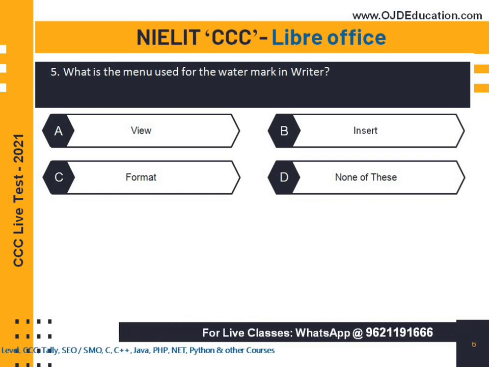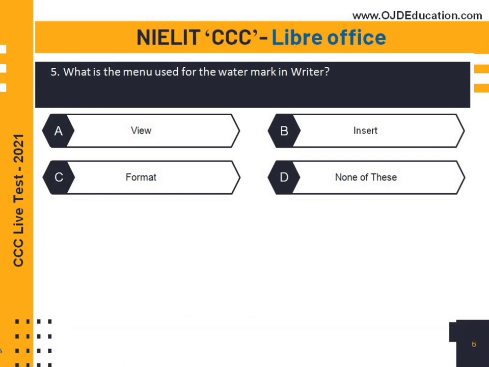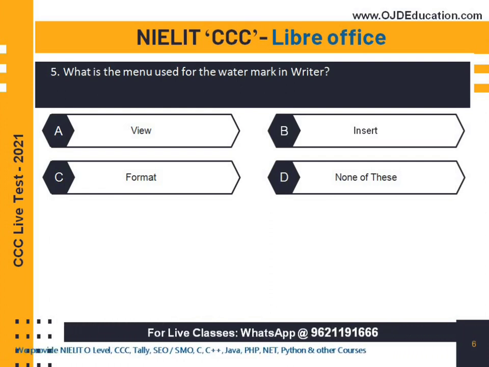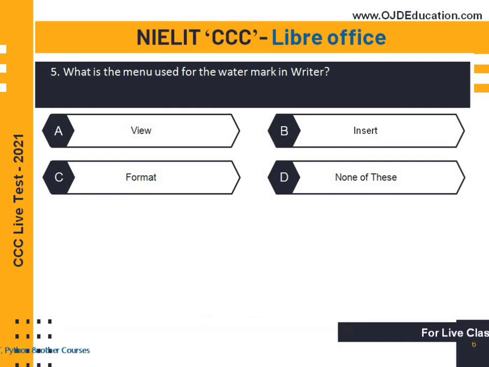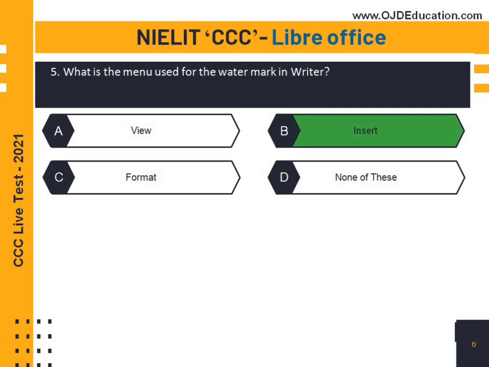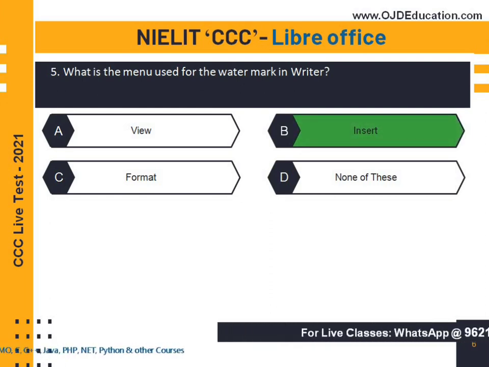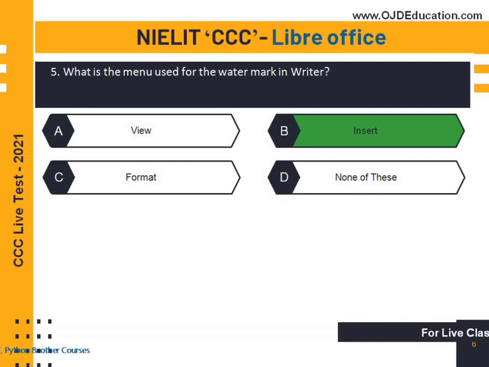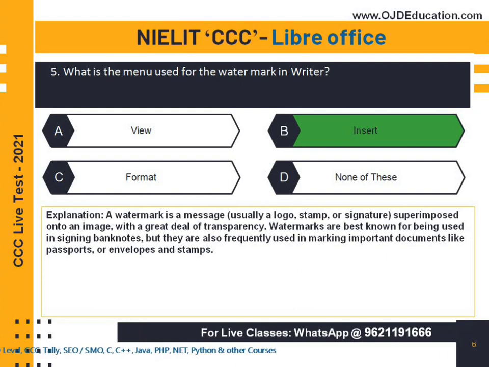What is the menu used for the watermark in Writer? Why do we use a watermark, and in which menu does it exist? In LibreOffice, the watermark exists in the Insert menu. You find the watermark in the Insert menu. Insert menu is the right answer. Now what is a watermark?